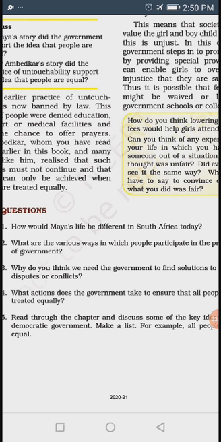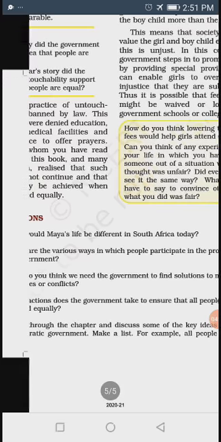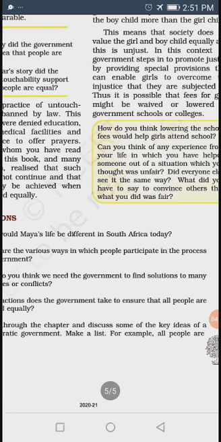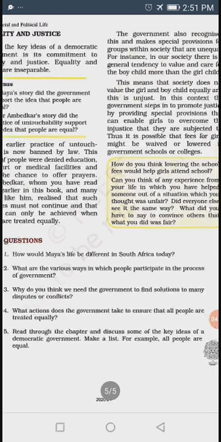Then the second question: what are the various ways in which people participate in the process of government? Which are the different ways in which people participate in the process of government? Now I am going to discuss the answer.